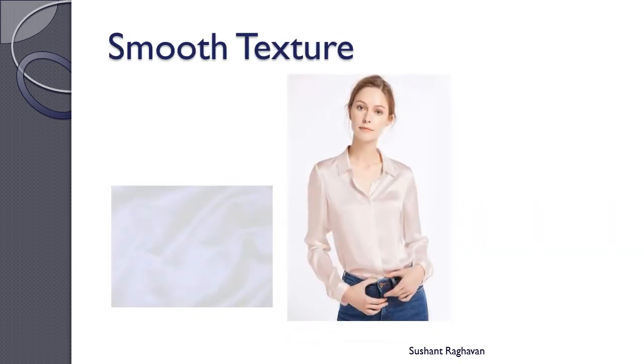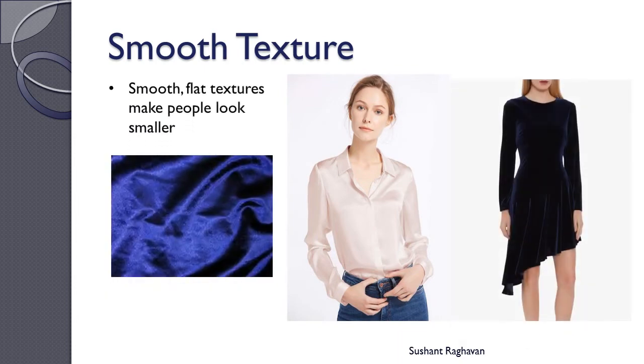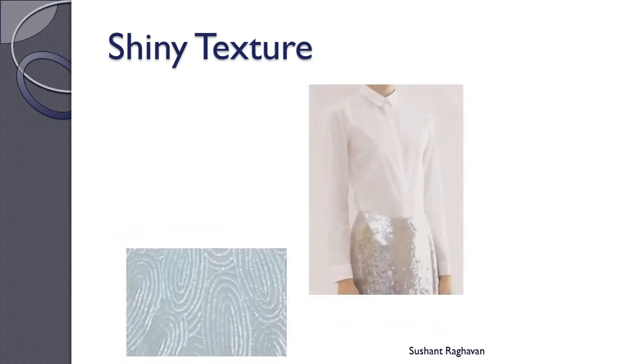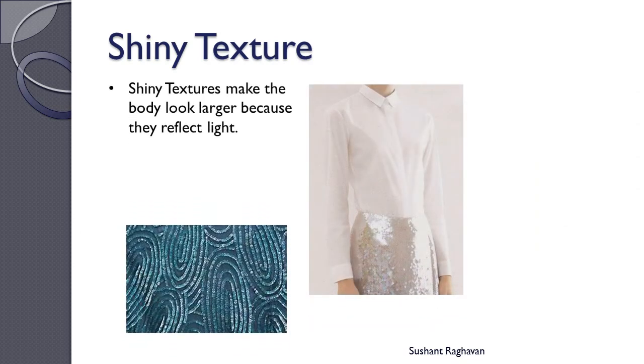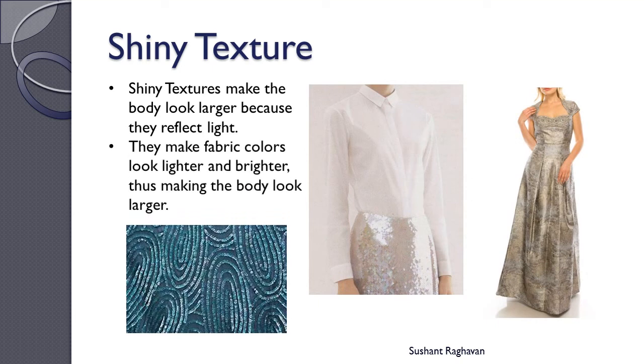Smooth texture. Smooth flat textures make people look smaller. Shiny texture. Shiny textures make the body look larger because they reflect light. They make fabric colors look lighter and brighter, thus making the body look larger.